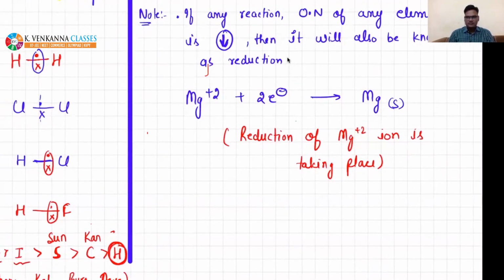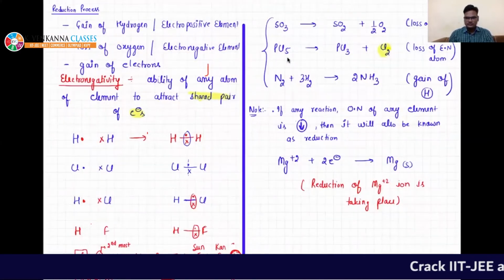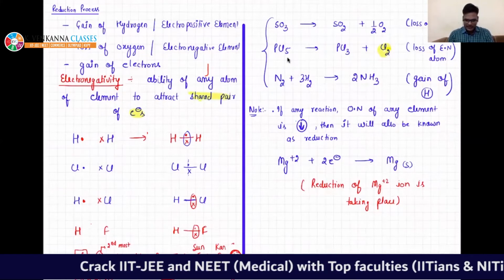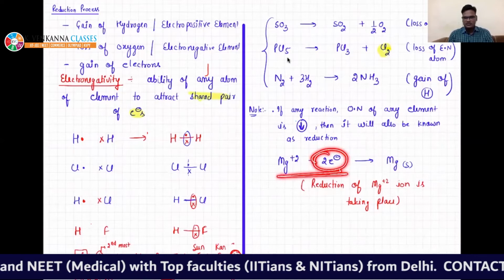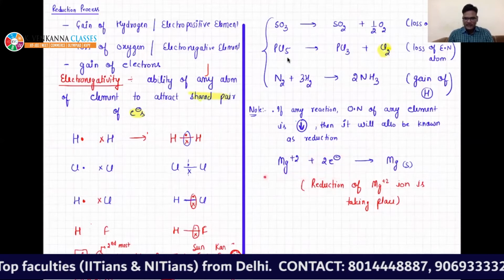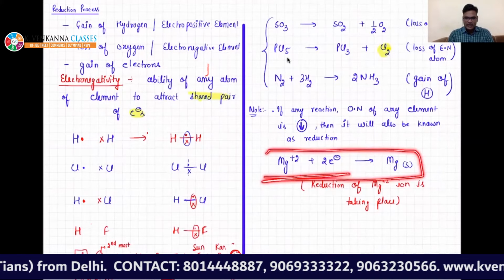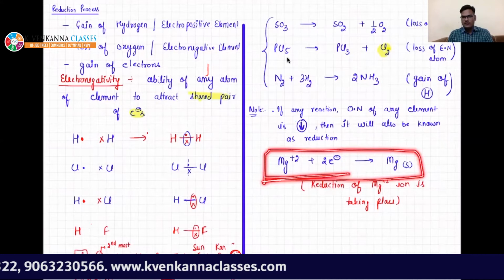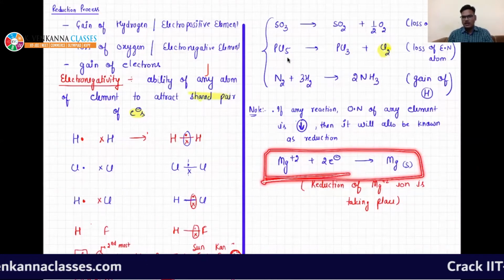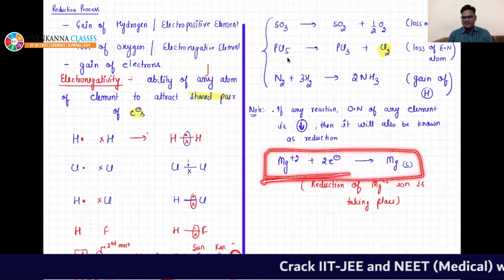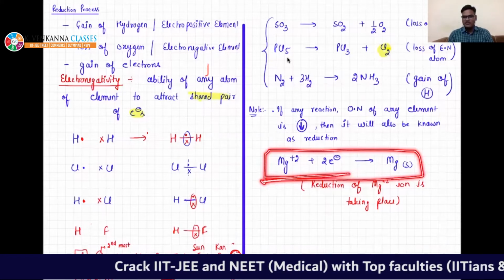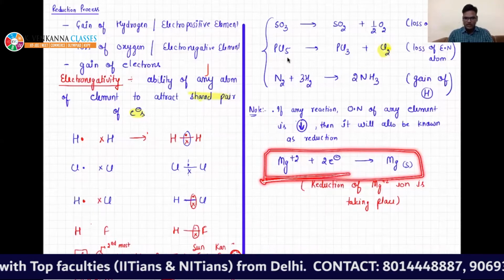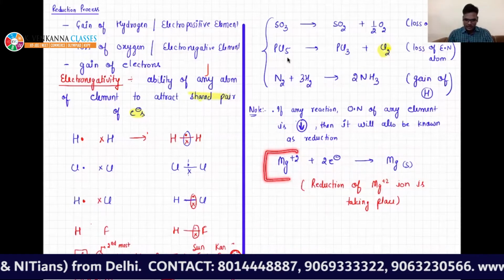Is that okay? Did you get this concept? Gain is always present on this side. Yes, Tharun, you are right, that is a nice observation. If oxidation number decreases, then the number of electrons will definitely increase.